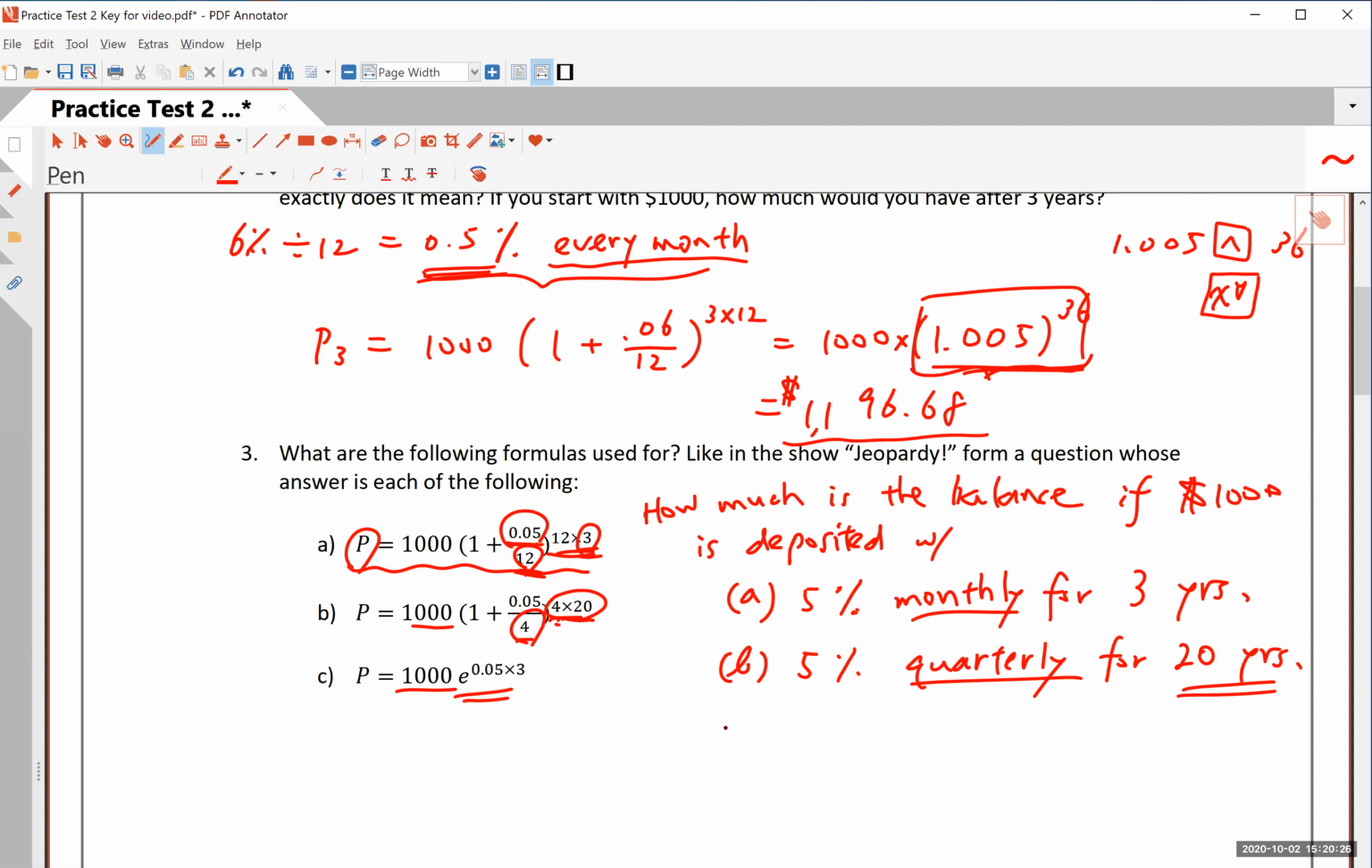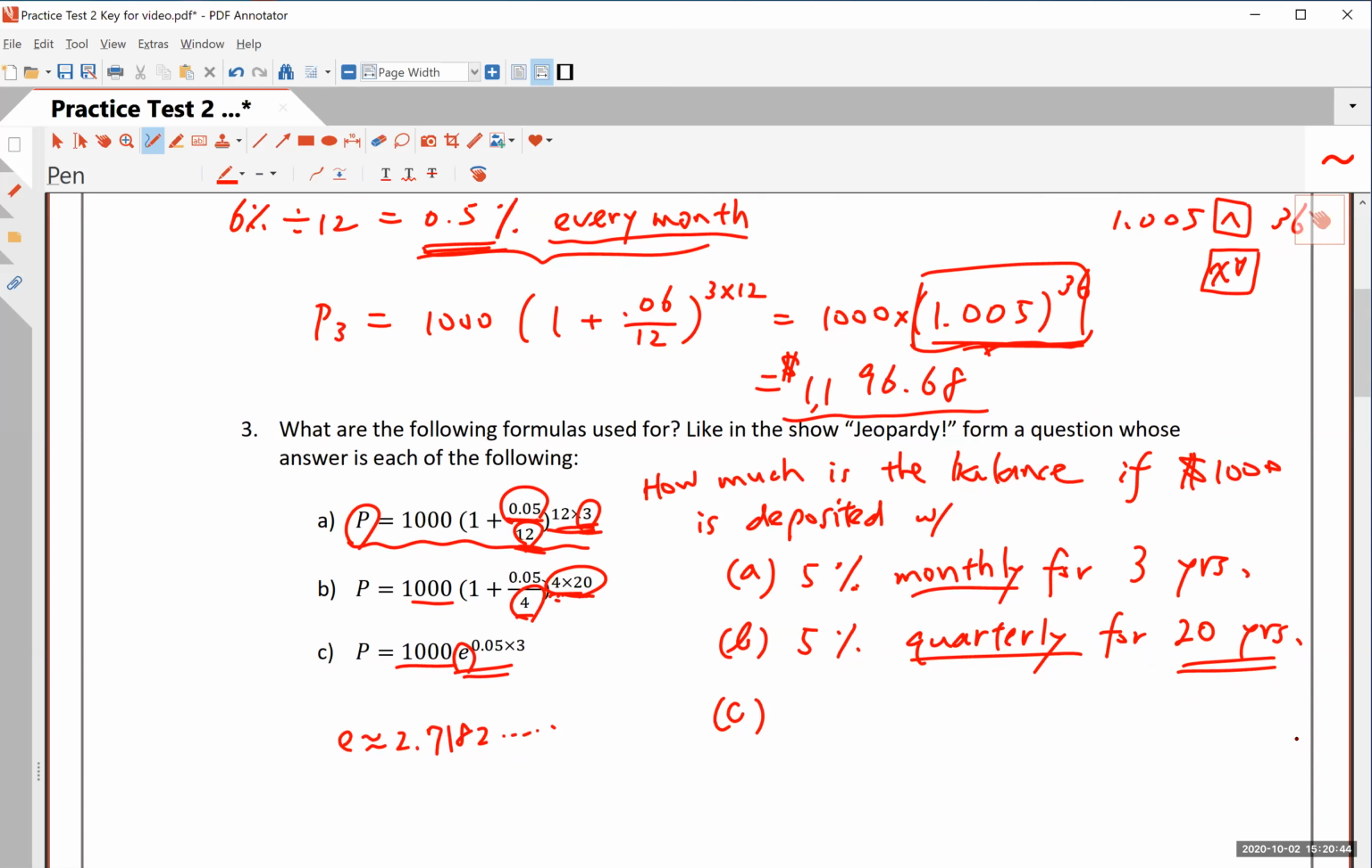Finally, the last one, okay? As soon as you see this number E, remember this number E is an irrational number. It continues on without any easy repetitious pattern, and it is what we call a transcendental number, and this E appears only in the continuous compounding formula. So the fact that you have 0.05 here, it still means that it's 5%, but it's continuous.